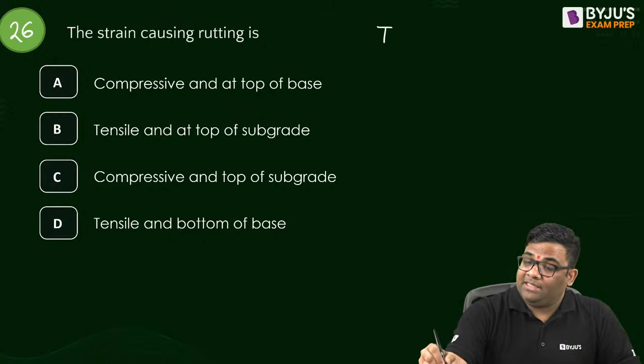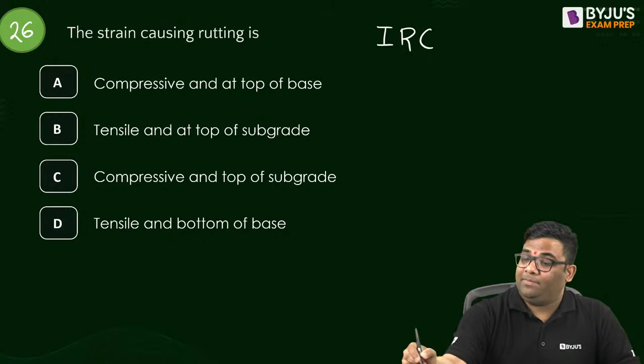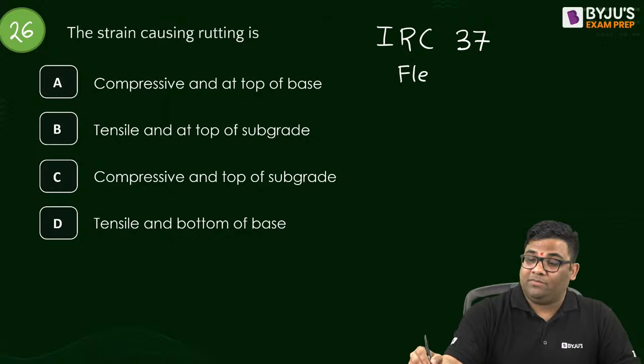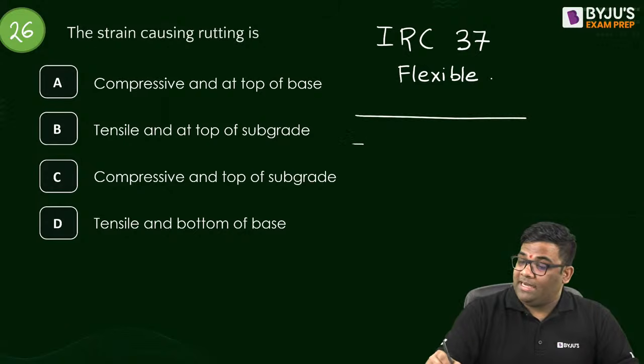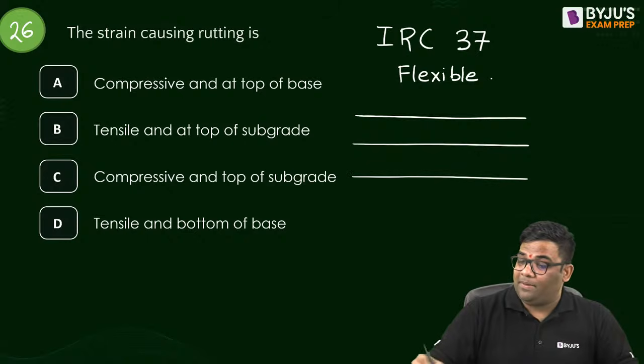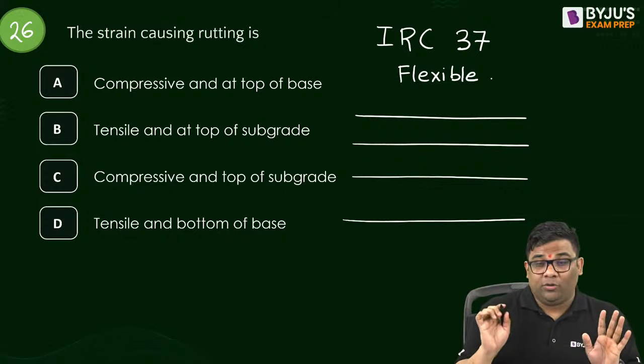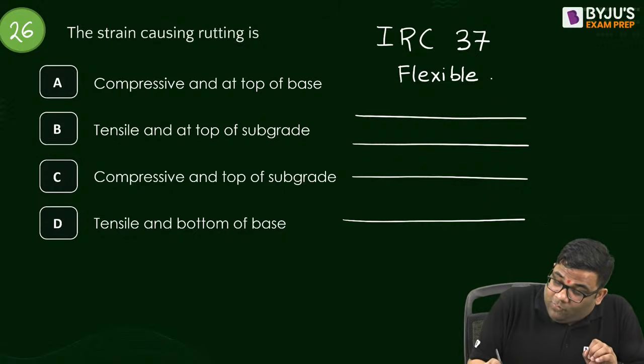You see, when I'm designing flexible pavement, IRC 37 is for flexible pavement, right? When designing the flexible pavement, we design for two things. One is fatigue cracking.